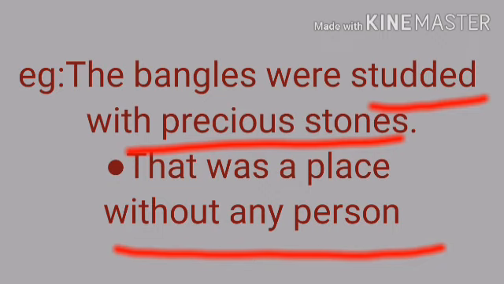Similarly, take the next example. That was a place without any person. Underlined term is a place without any person. So, what is the question you will ask? That was what, or that place was what kind? Yes, the type of question which we are going to ask here is the place was of what kind? Then you're getting the answer like that was a place without any people.